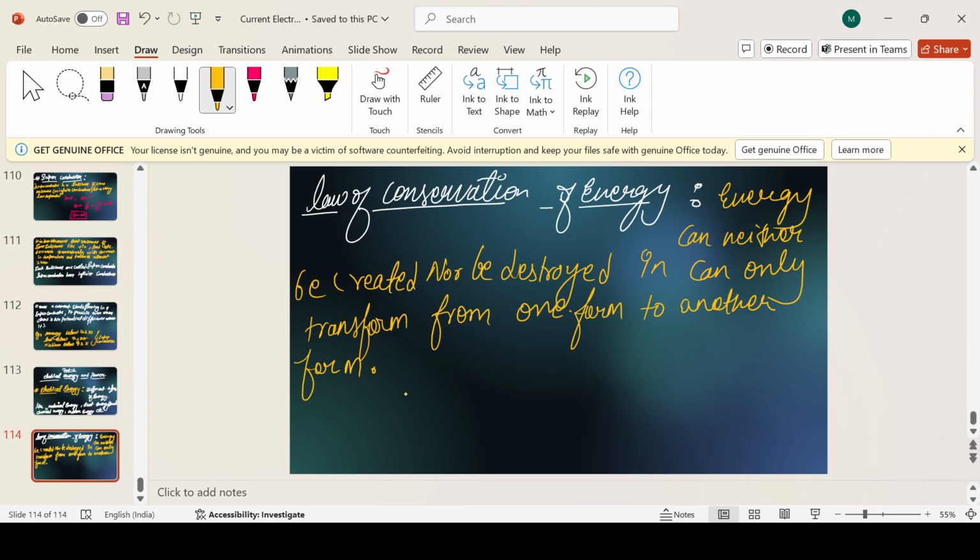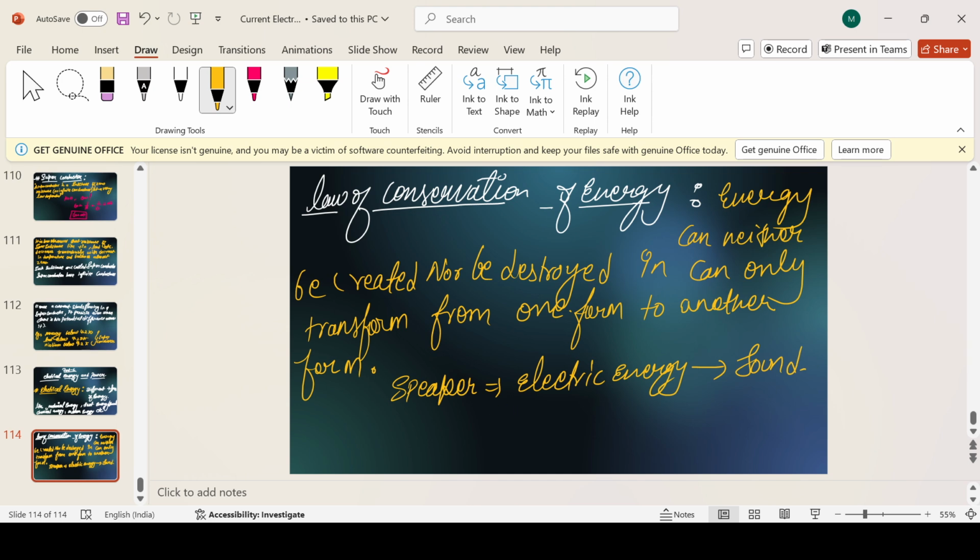Give me a more normal one. Speakers. What do speakers do? Electrical energy is converted into sound energy, and sometimes into heat, sometimes into sound.